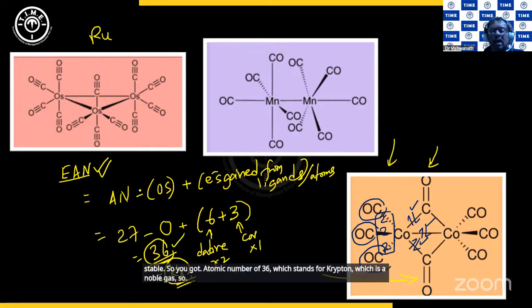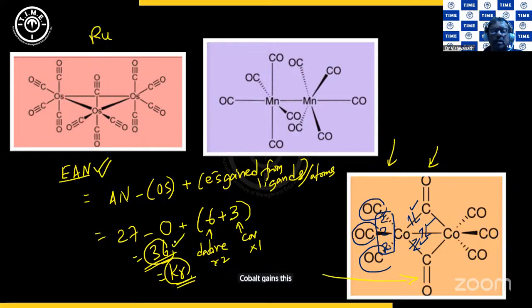So cobalt gains this noble gas configuration by accepting or forming bonds with other ligands or other atoms. Here the CO, CO and CO have formed dative bonds. So they have given 2 electrons. They are electron pair donors, whereas other bonds are all covalent bonds. It's only a sharing. So in the sharing, the cobalt gets 1 electron from each bond. That is how it was 3 from covalent bonds, 6 from the dative. Together, it has made 36. I hope this is clear.